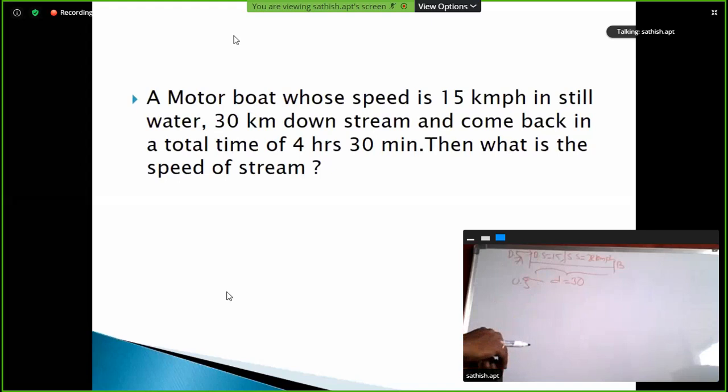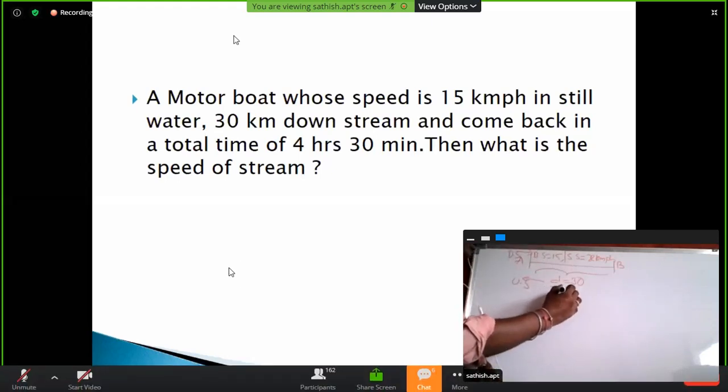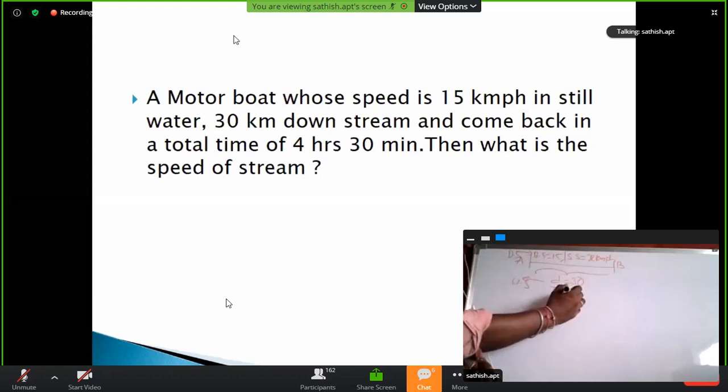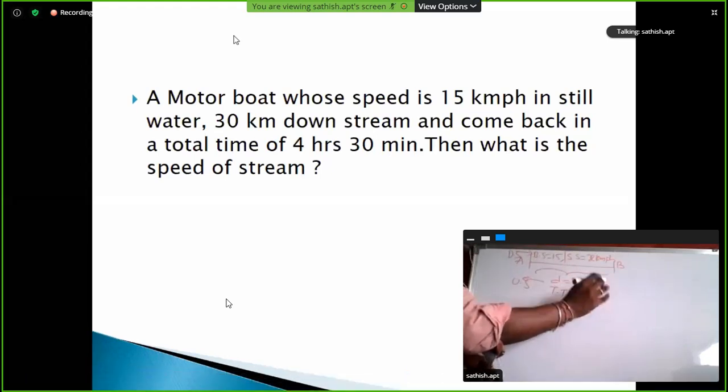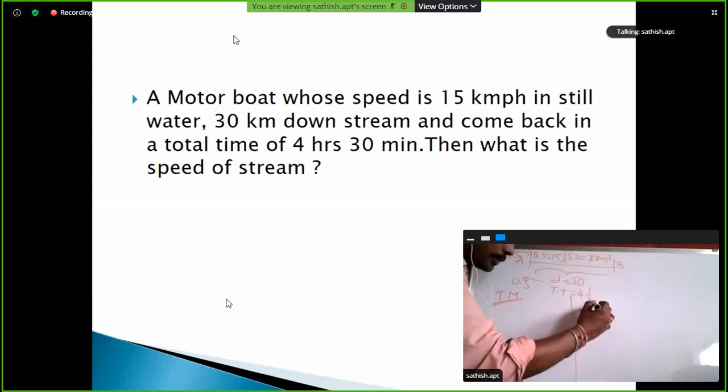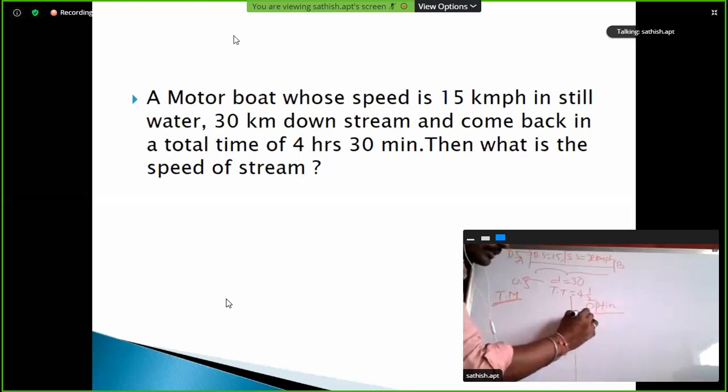So here the total time for up and down, downstream time plus upstream time, is how much? 4.5 hours. So here we have two methods. One is the traditional method, general method, standard method. The second one is through options. Okay, we'll see.